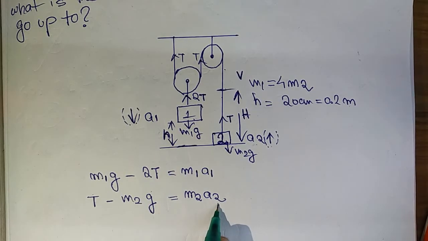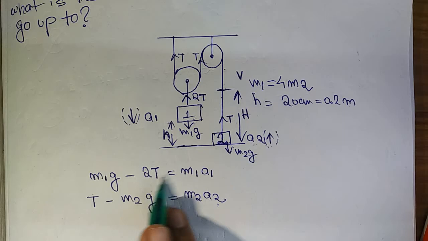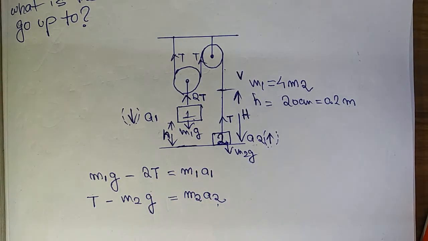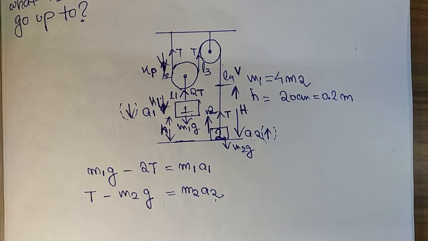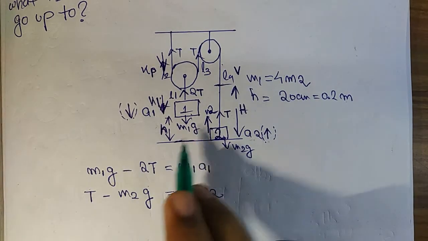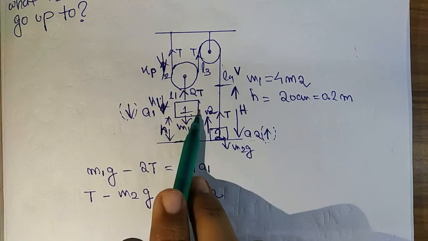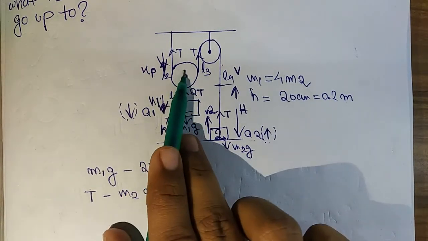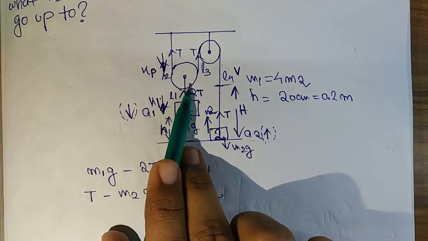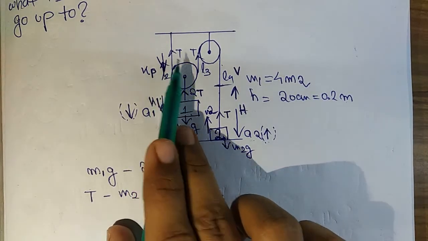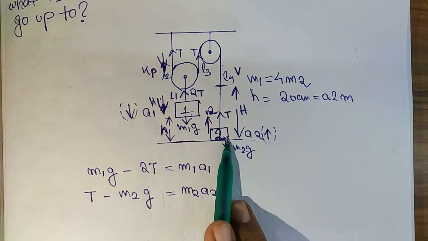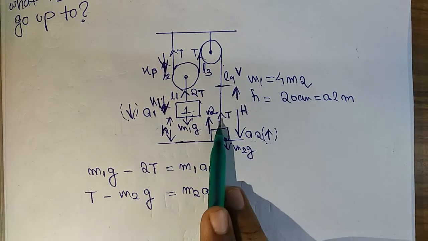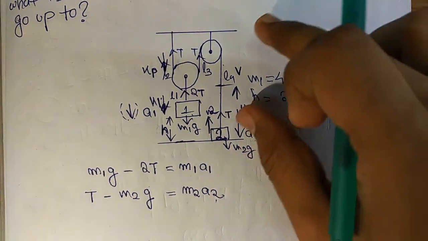Now we have two equations and three unknowns, that are T, a1 and a2. We will get the relation between a1 and a2 by using constraint motion. While writing the constraint relation, I have assumed that this block has gone downward by x1 and the length of string is L1. This pulley has gone down by xp and this length is L2, this length is L3. Similarly, block 2 will go up by x2 and the length of the string is L4.